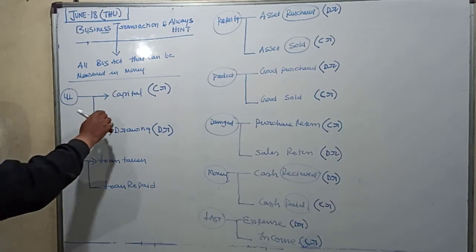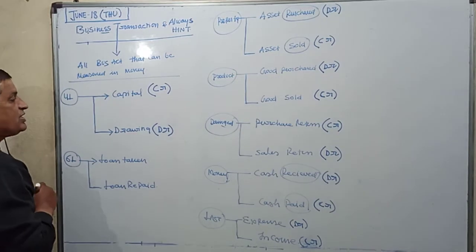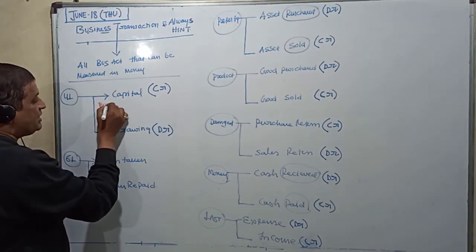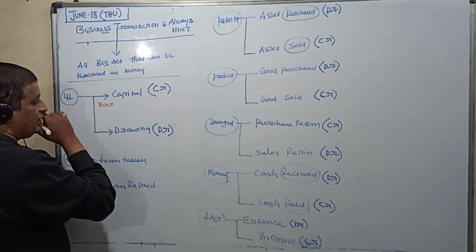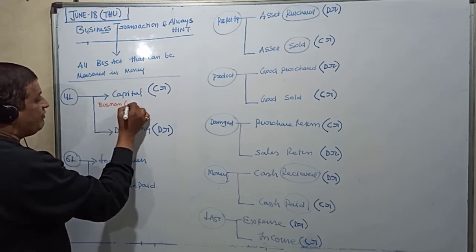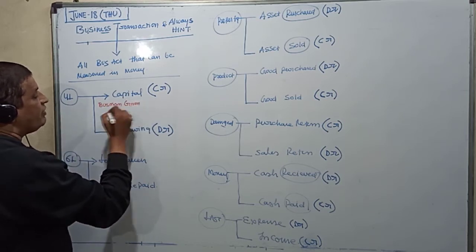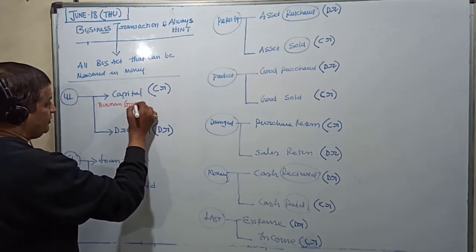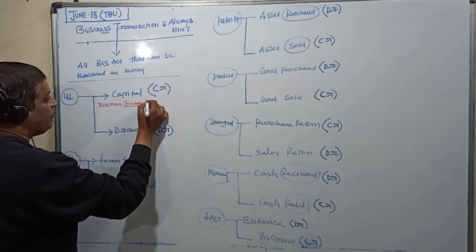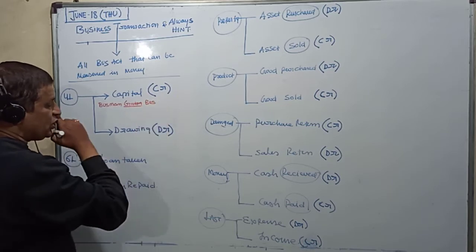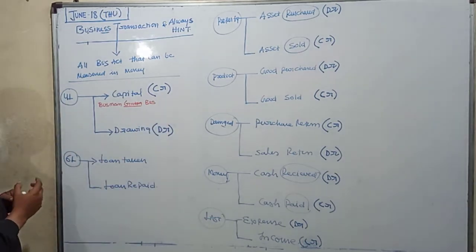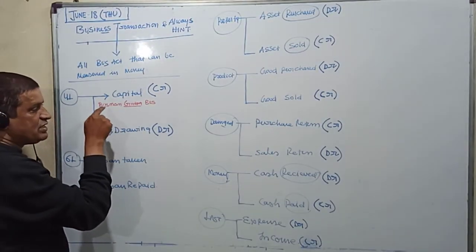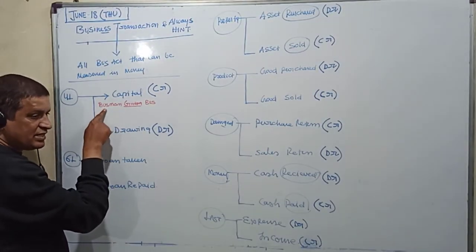So we said capital account is always credited. What is capital? The money given by the businessman. If the businessman is giving money to the business, it is called capital. So capital is representing the businessman, who is a person.